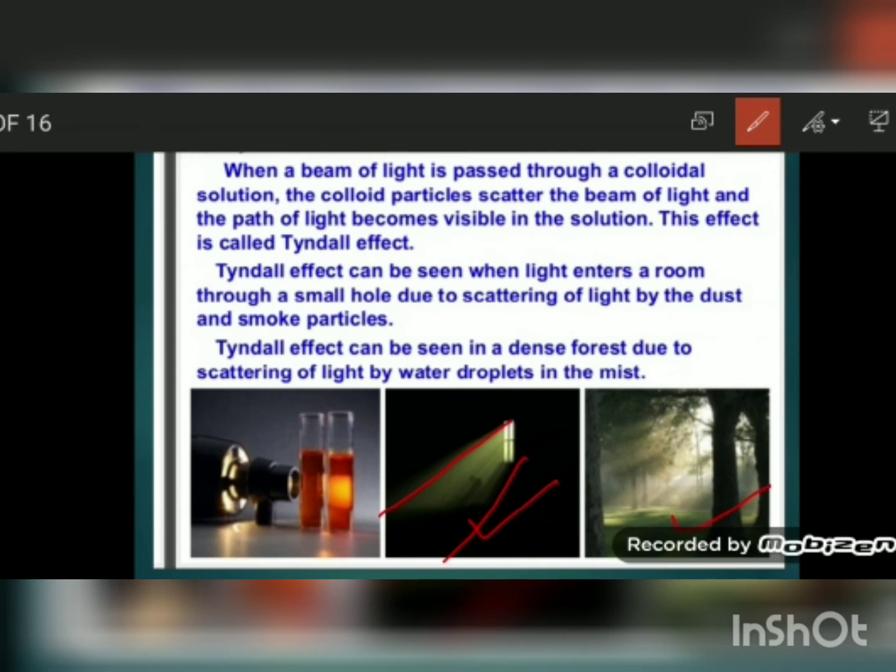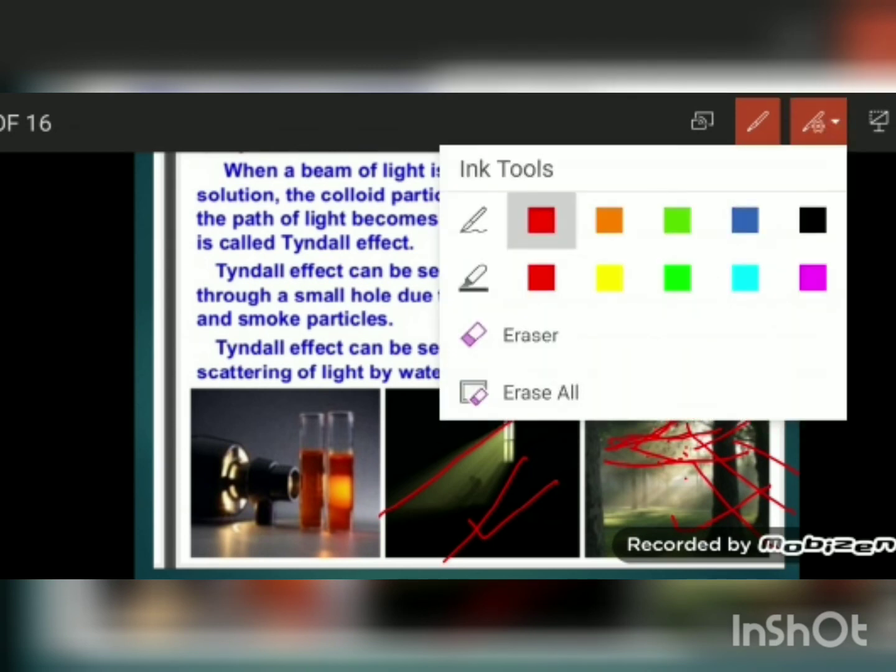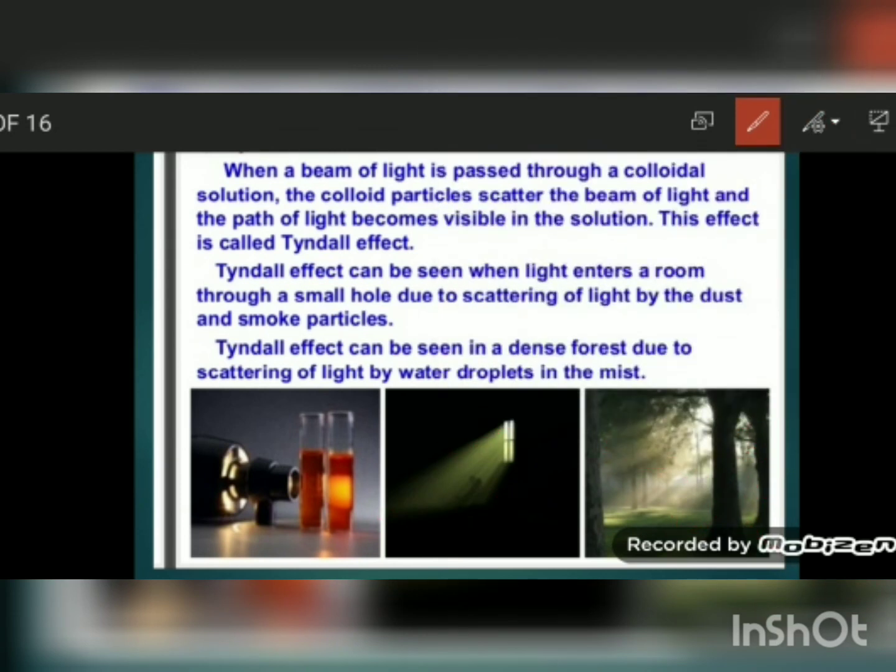Now what is the meaning of scattering? I hope you must be knowing, but still I will tell you. See, normally light rays travel straight. When it travels straight, it is not visible, but if on the path of light some dust or something is there, what will happen? Light rays will fall on it and be reflected in different directions. This going in different directions is called scattering, and due to this scattering the path of light is visible, and this effect is known as Tyndall effect.